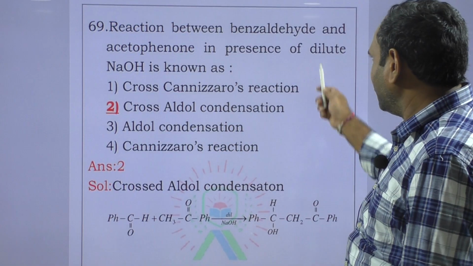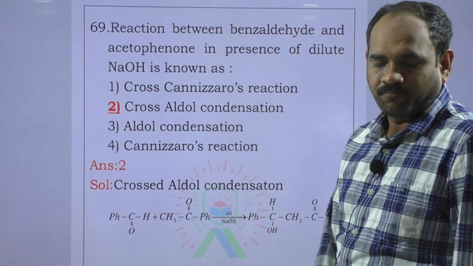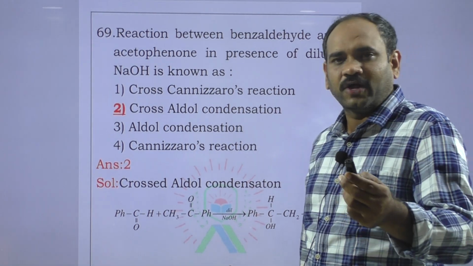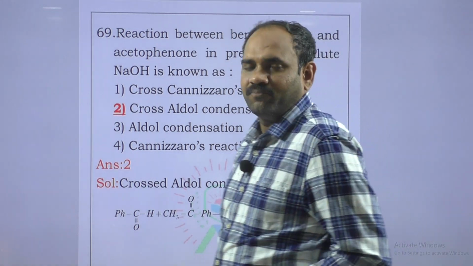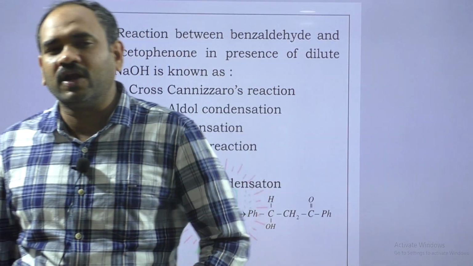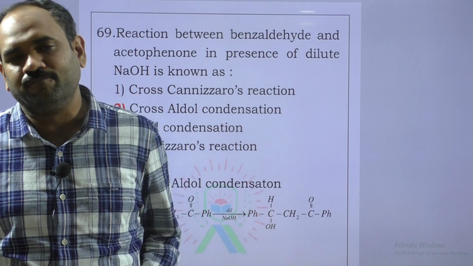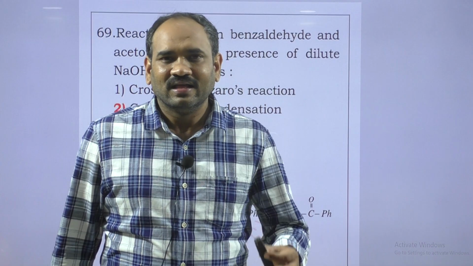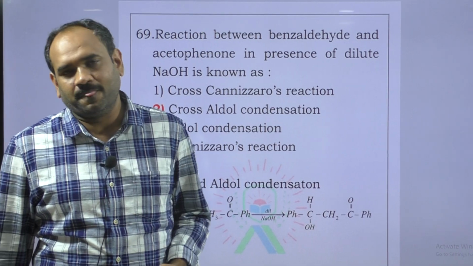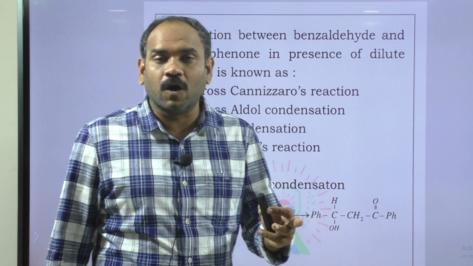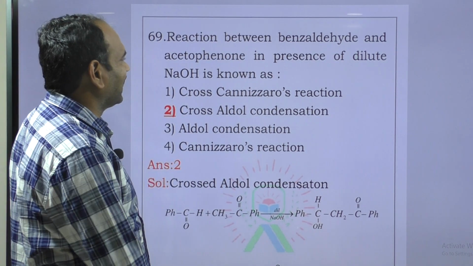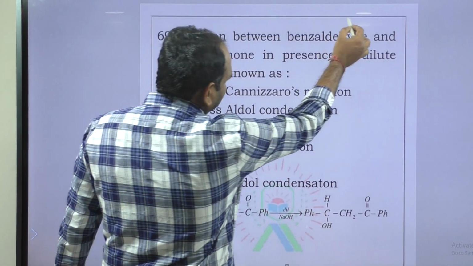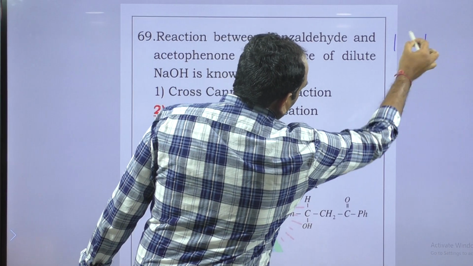the reaction between benzaldehyde and acetophenone. Different carbonyl compounds, with at least one carbonyl compound containing alpha hydrogen, is an example for crossed aldol condensation.